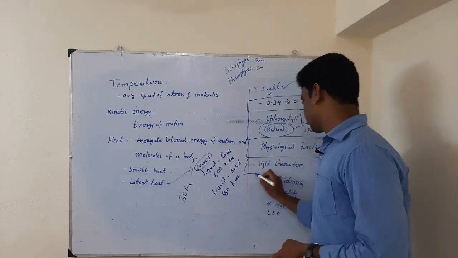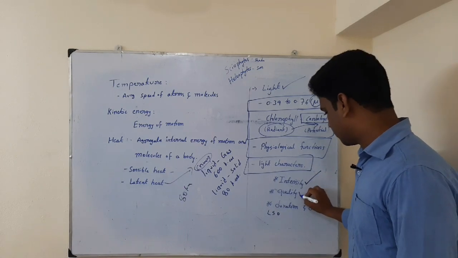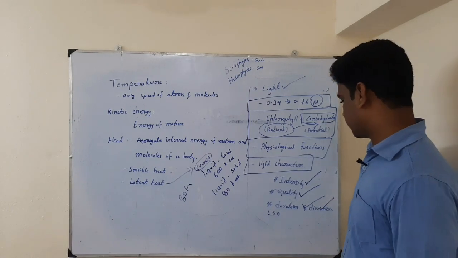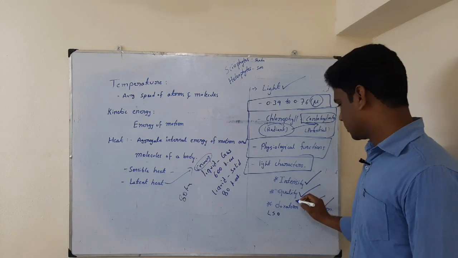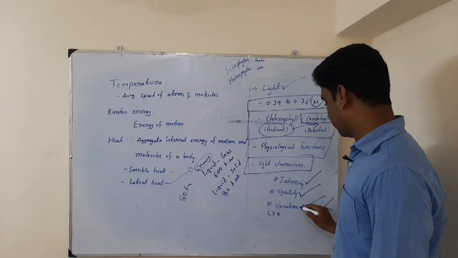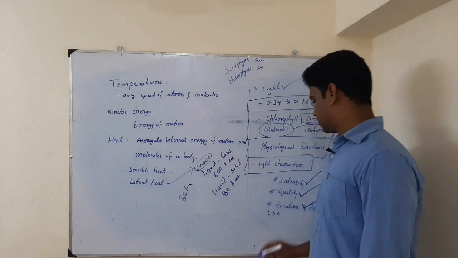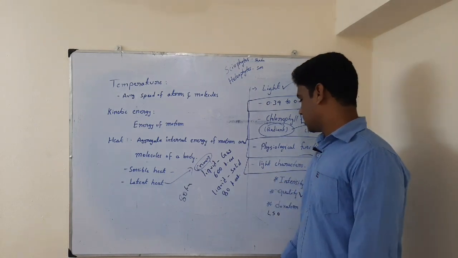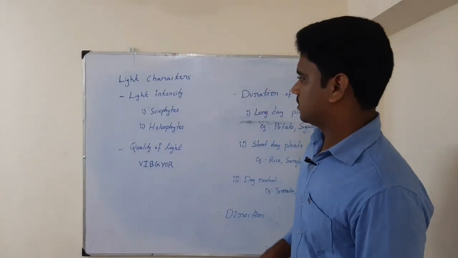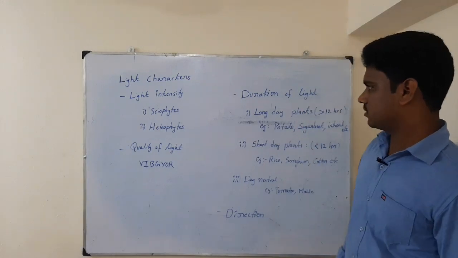And light, let us see a few light characters. The first one is intensity of light, then quality of light, duration of light, and the last one is direction of light. At what intensity light is hitting the surface of the earth and also the plant, what quality of light is coming, the duration of the light, and what direction light is coming. So these are the four characters which play a major role in crop production.